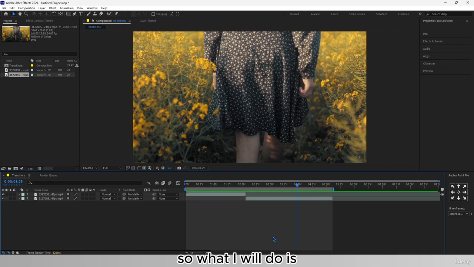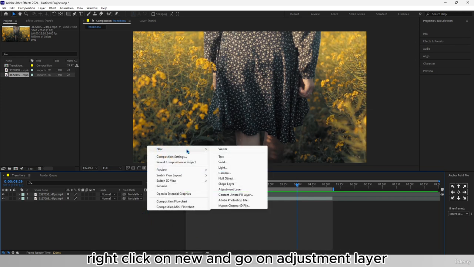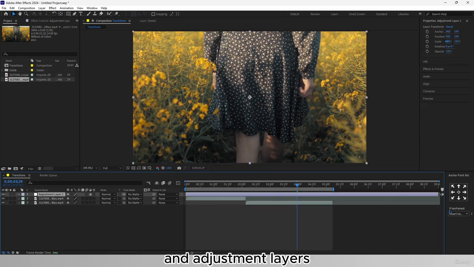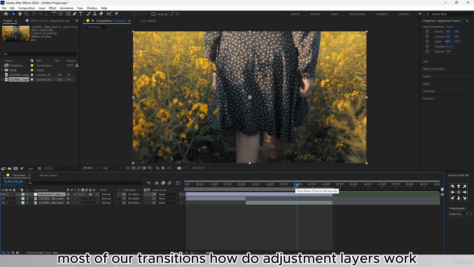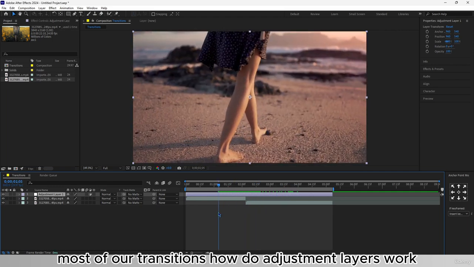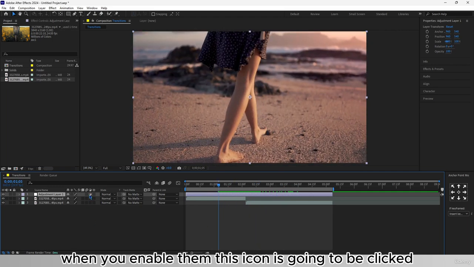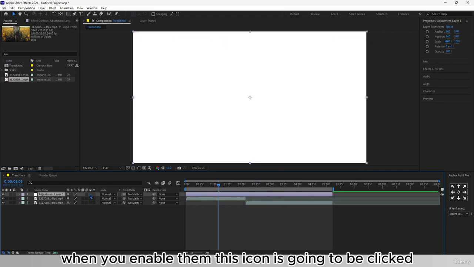So what I will do is I will start by creating a blur transition. This is one of my favorite ones. To create it, you need to go right here, right click on new, and go on adjustment layer. And adjustment layers is the way that we're going to create most of our transitions. How do adjustment layers work? Well, as you can see, when you enable them, this icon is going to be clicked and you want it